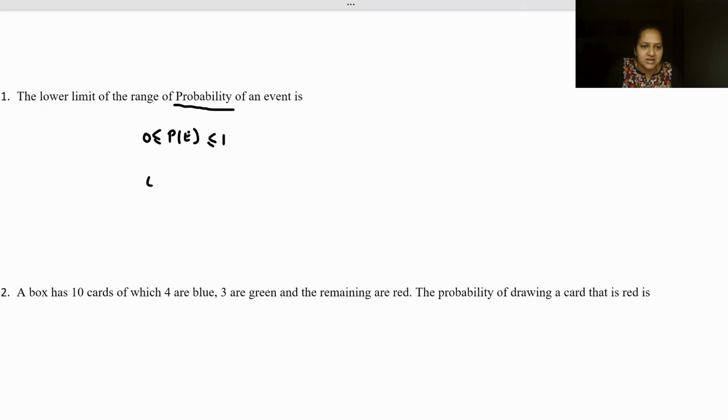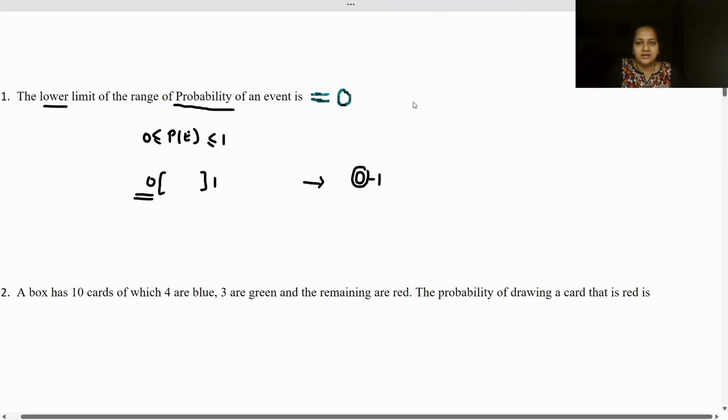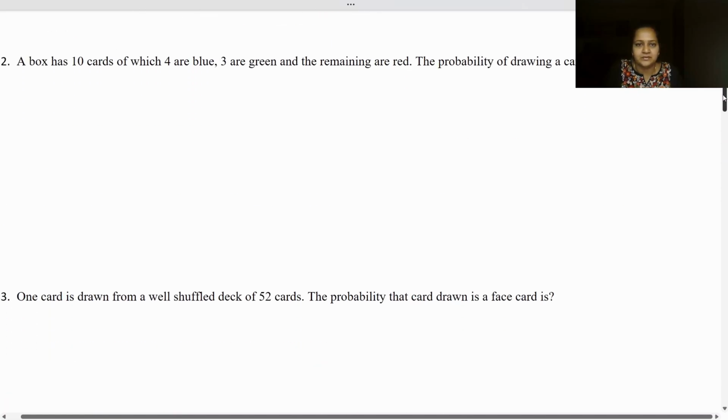So its range is 0 to 1. What is the lower limit? Lower limit will be 0. Hence, what is our answer going to be? Lower limit is 0, right?